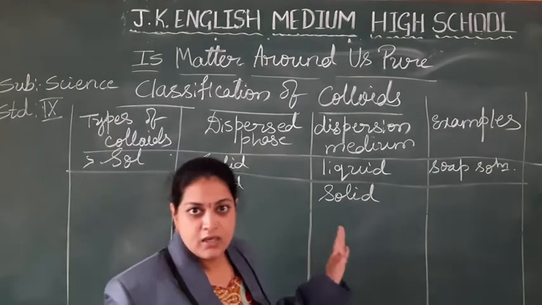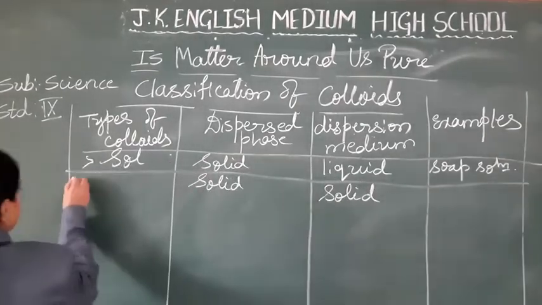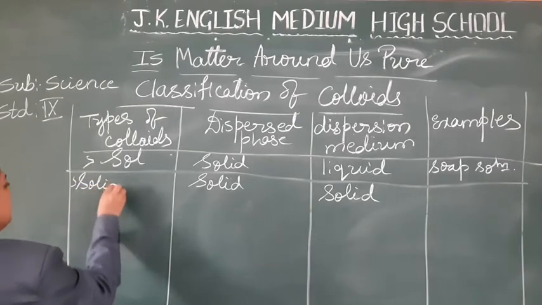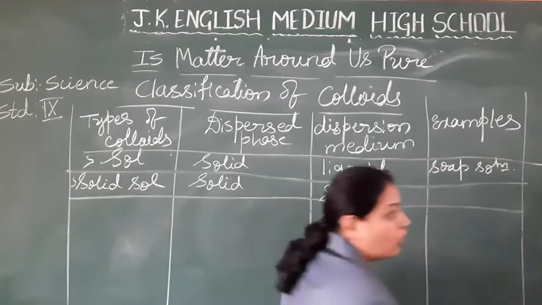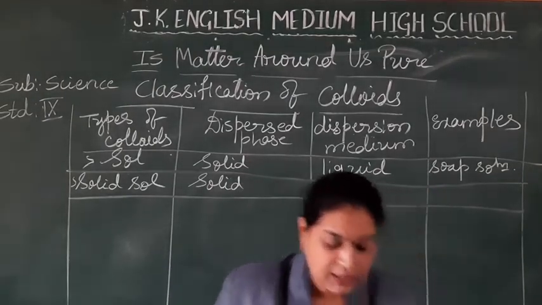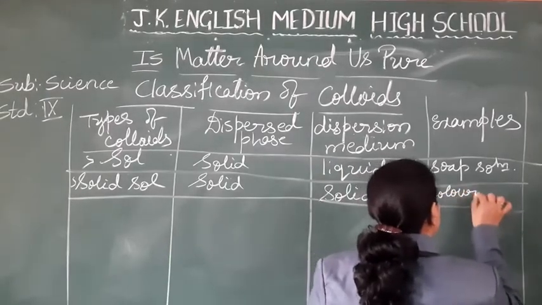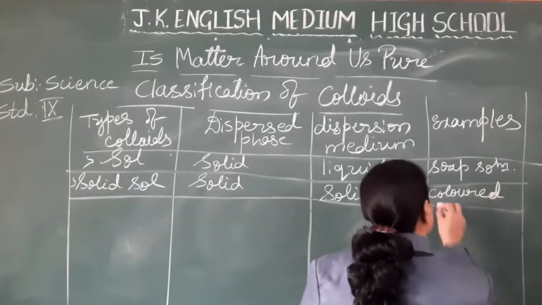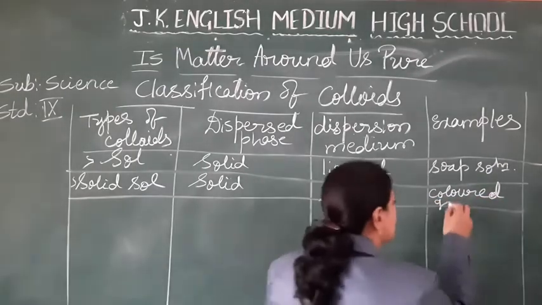Right? So this type of colloids are called as solid sol. Best example for the solid sol is colored gemstones.